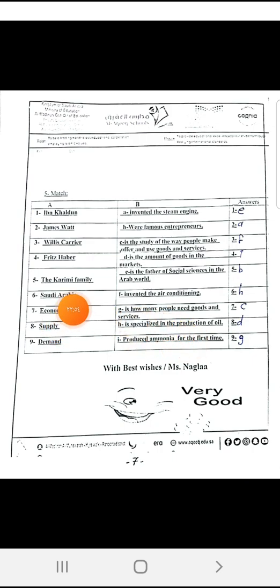Economics is the study of the way people make, offer, and use goods and services. Supply means the amount of goods in the markets, and demand means from the word demand or need, how many people need goods and the services.